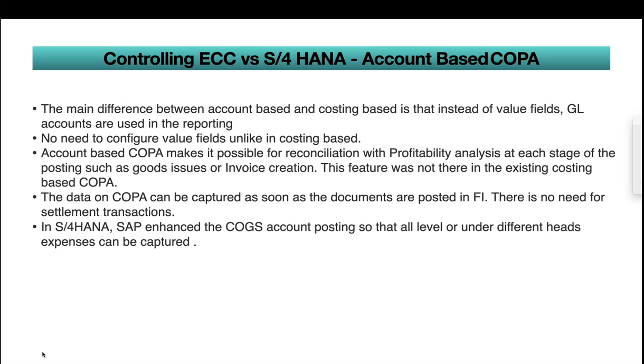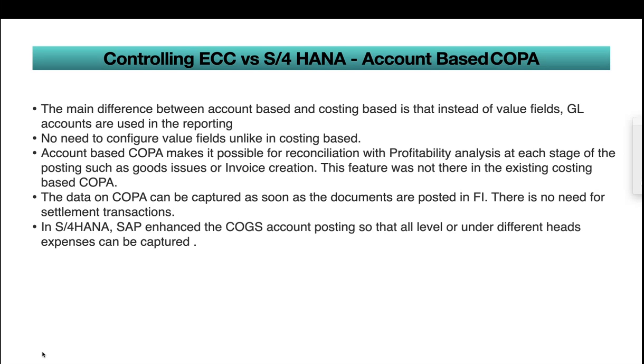Basically, he's talking about all the account based advantages. Account based COPA makes it possible to reconcile with the profitability analysis at each stage of the posting, such as goods issues and invoice creation. This feature was not there in the existing costing based COPA. The reason is that costing based COPA will be updated at a different point of time than the accounting, which is causing reconciliation issues. The data in COPA can be captured as soon as the documents are posted in FI. Everybody is aware that there's no need of settlement in account based COPA.